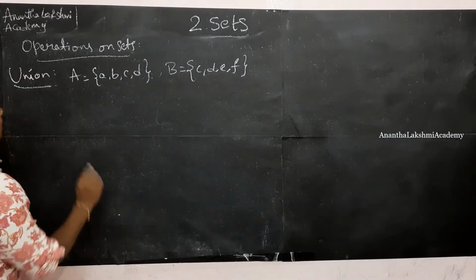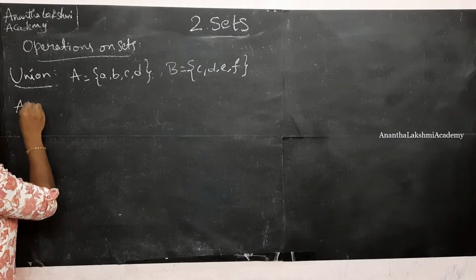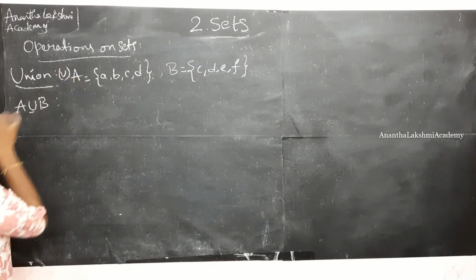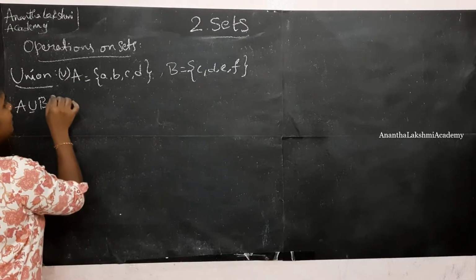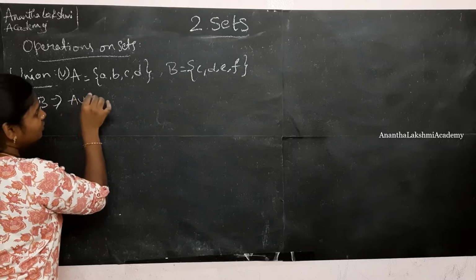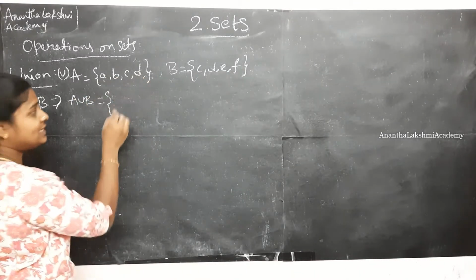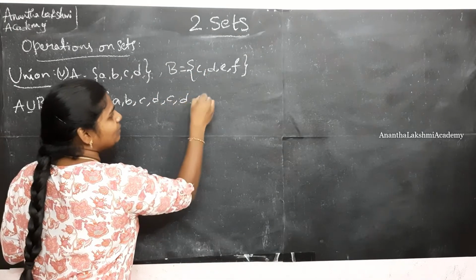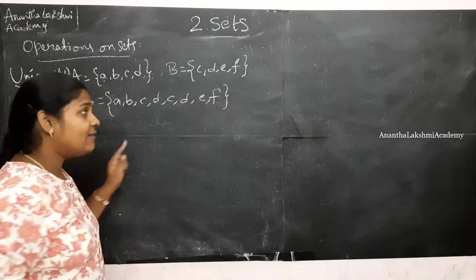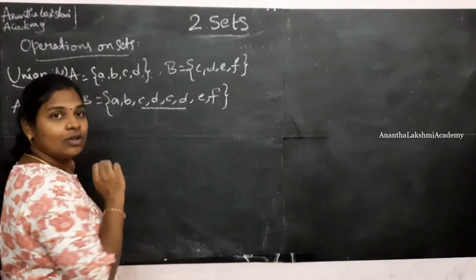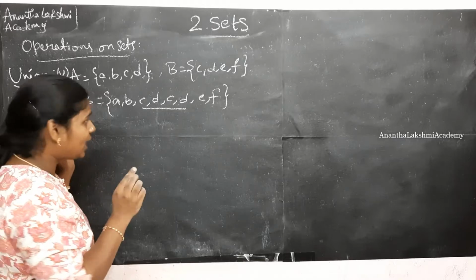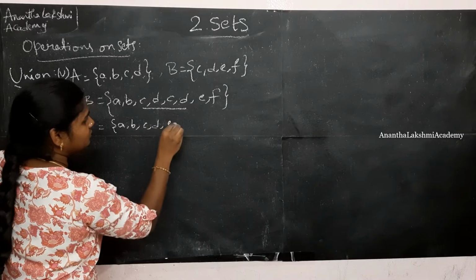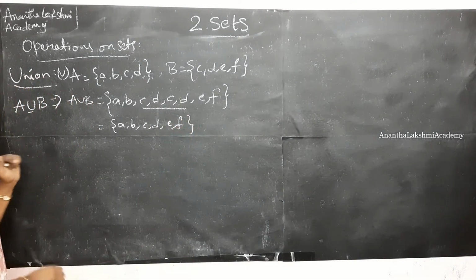Alright, so a union operator is denoted with the symbol U. A union B is equal to all the elements in A and all the elements in B. But is our set supposed to have duplicates? No, right? So only one occurrence of C and D is to be written. Alright, so this is A union B.